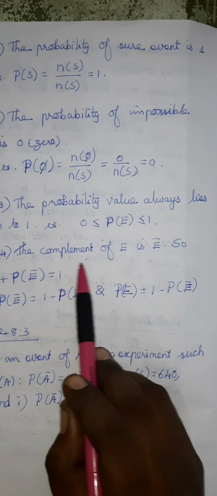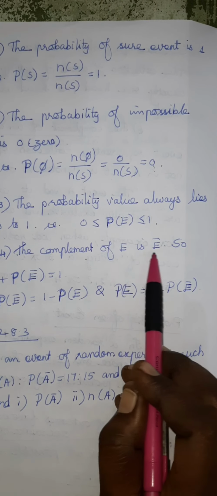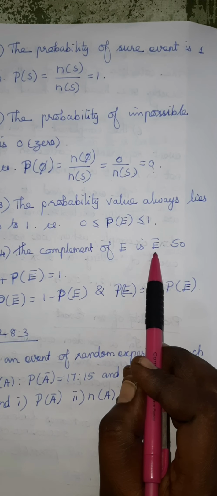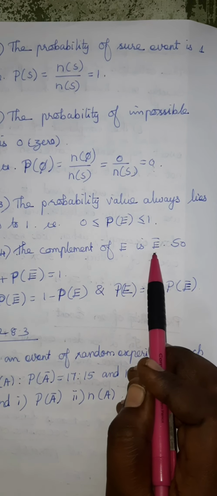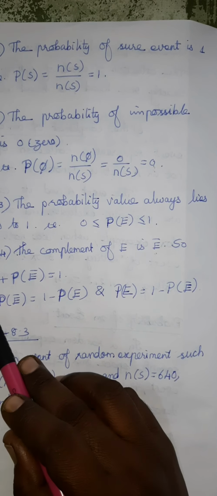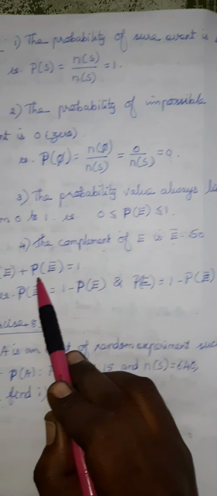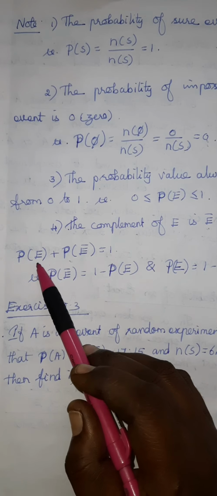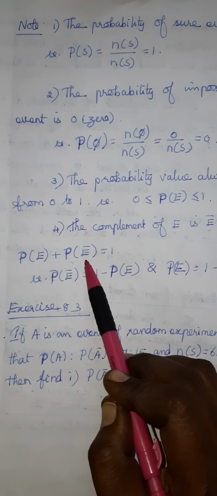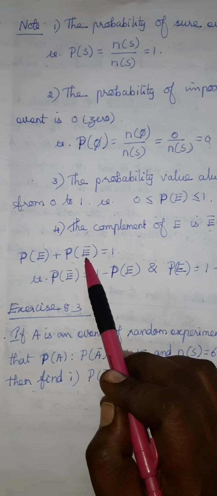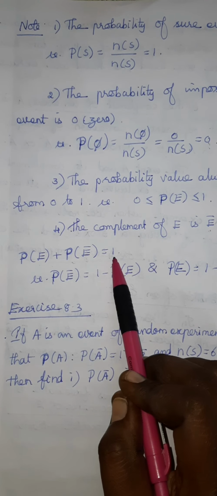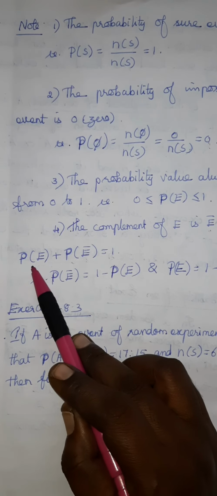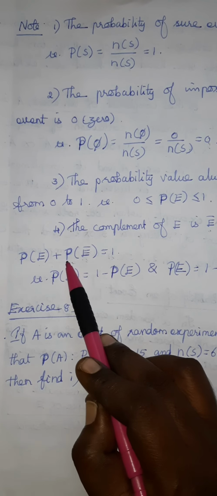Next, last point, the complement of E is E bar. We know it is E bar, or E complement, or E dash. Here we are choosing only the notation E bar. Then we can write P of E plus P of E bar is equal to 1. So when you add both the probability of the event and the complement event, you will get the total value 1. The maximum value of the probability is 1, that you get when you add P of E and the probability of the complement.